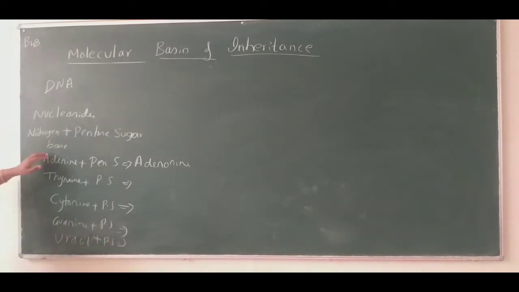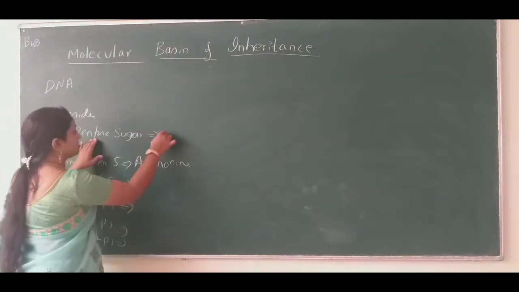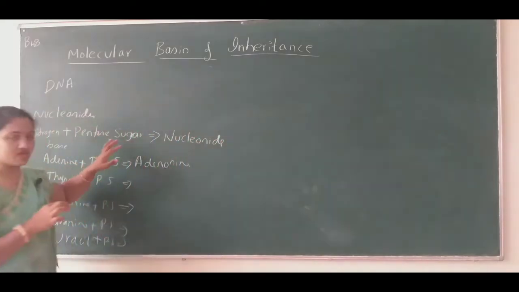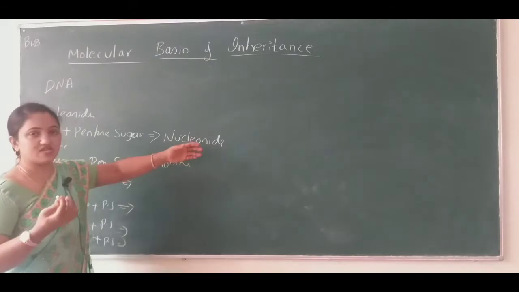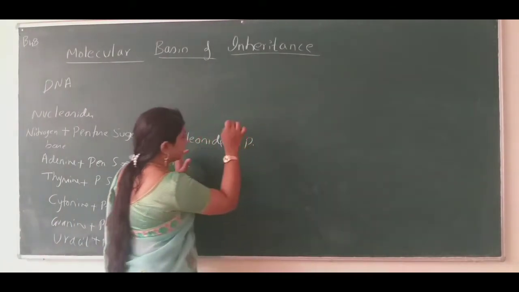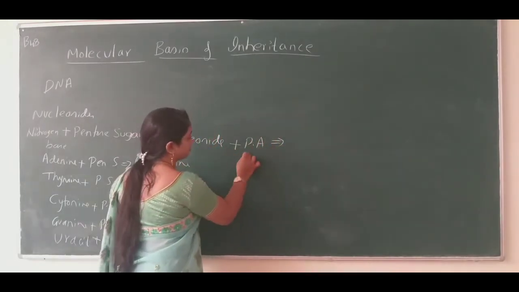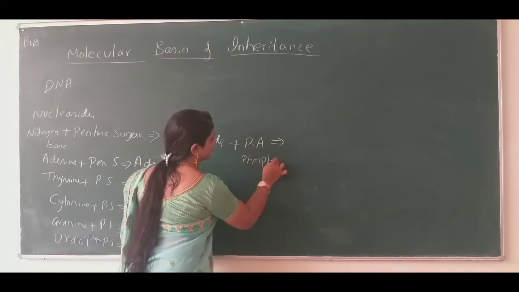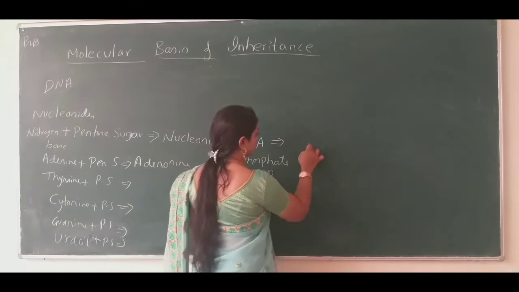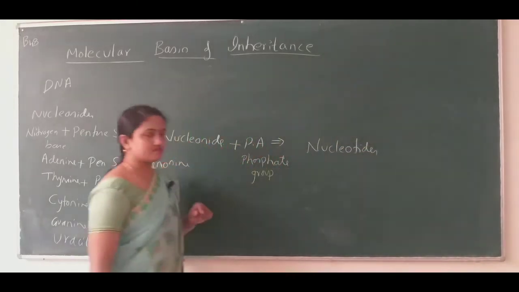Okay. So this nitrogen base and pentose sugar become a nucleoside. If this nucleoside gets combined with phosphoric acid or a phosphate group, it is known as a nucleotide.